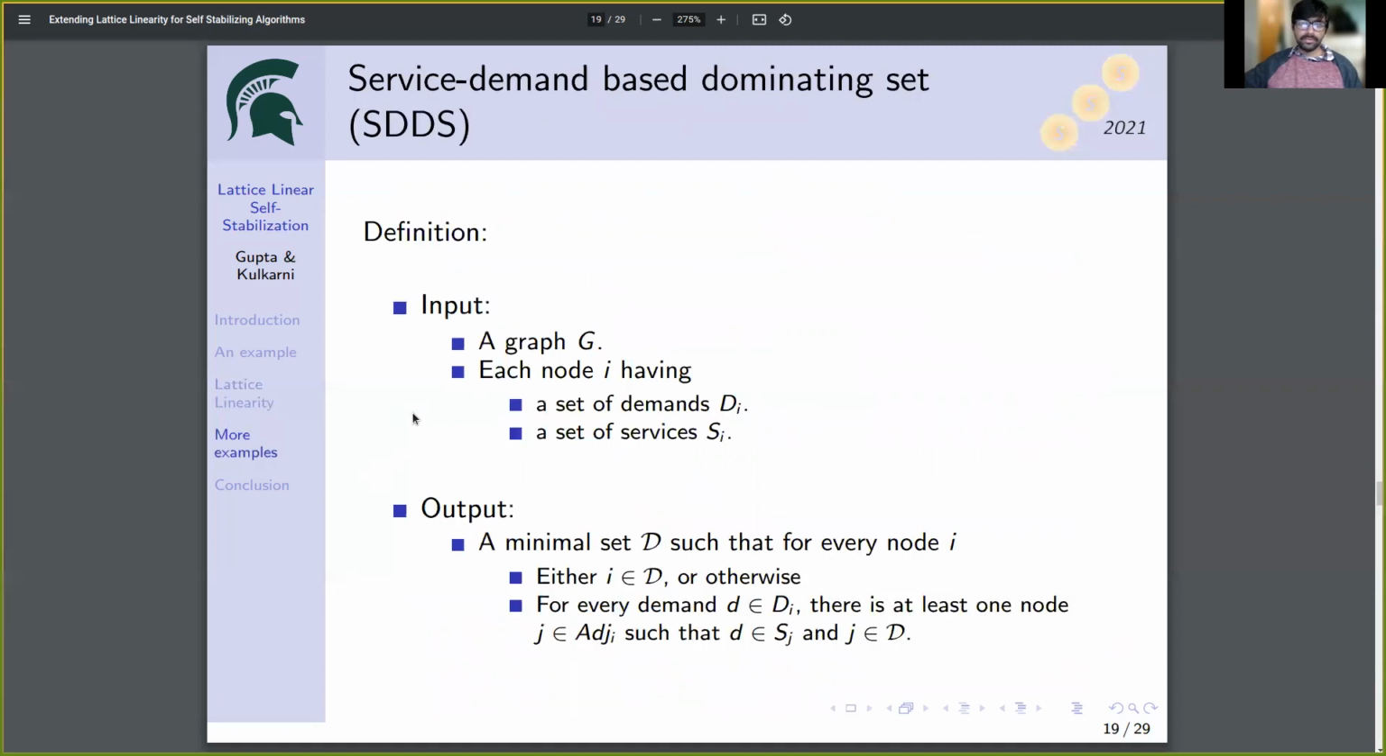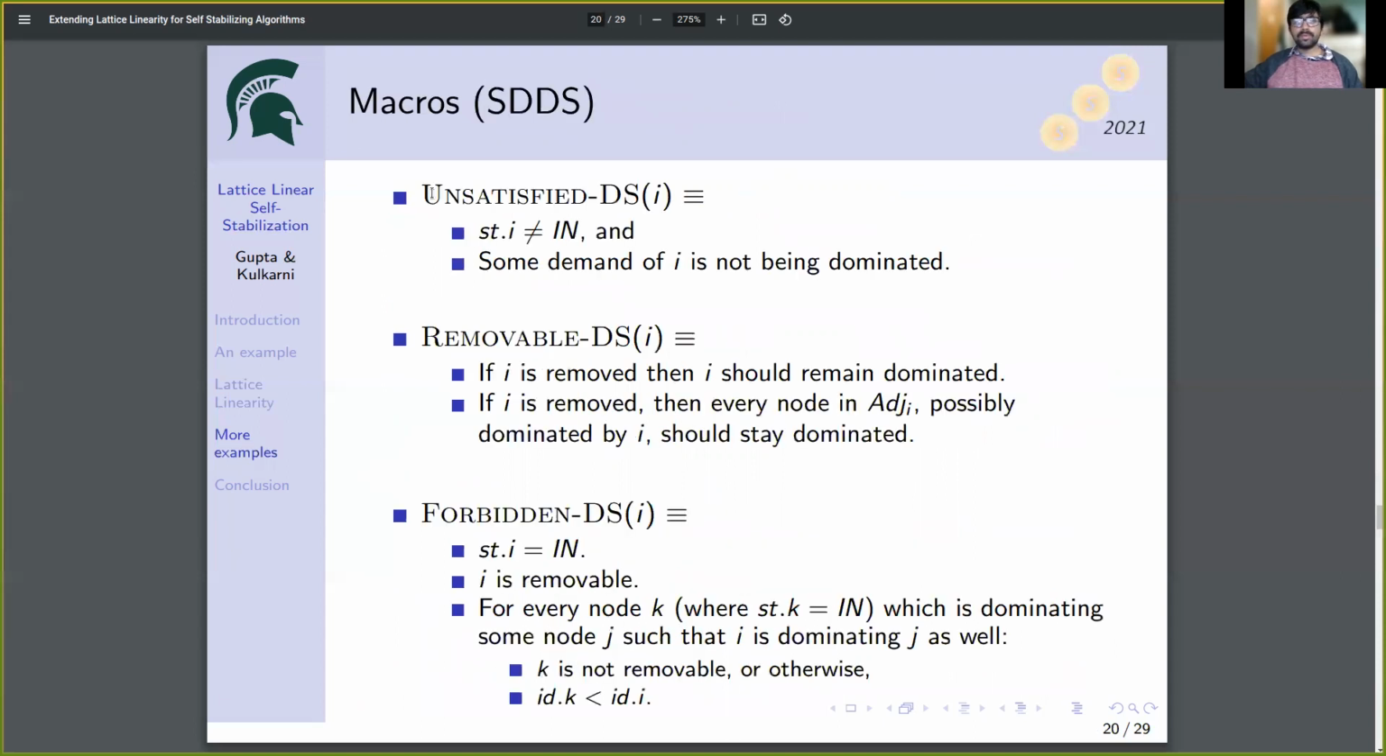We have studied a few more problems from the perspective of eventually lattice linear self-stabilizing algorithms. One of these problems is the service demand-based dominating set problem. This problem is a generalization of the dominating set problem. In this problem, the notion of a node i being unsatisfied or a node i being removable can be defined trivially.